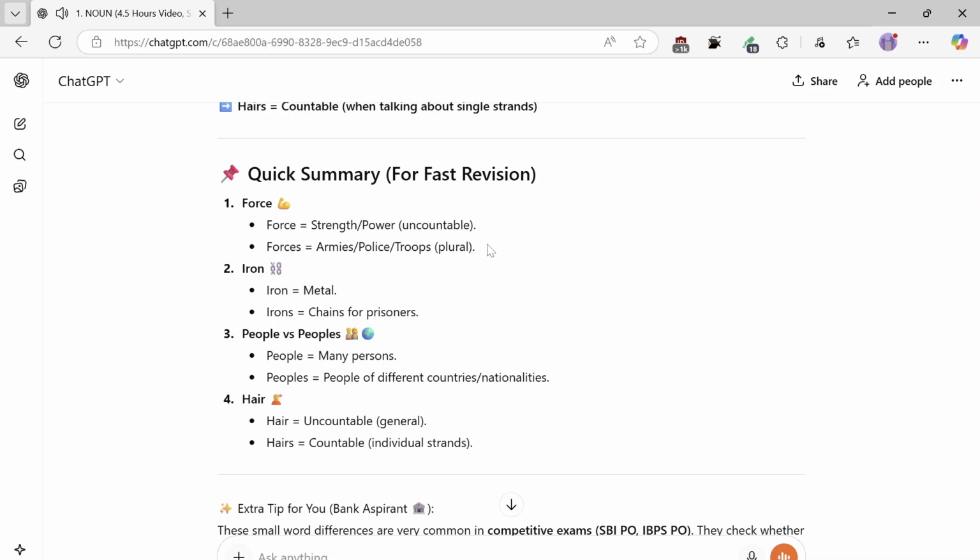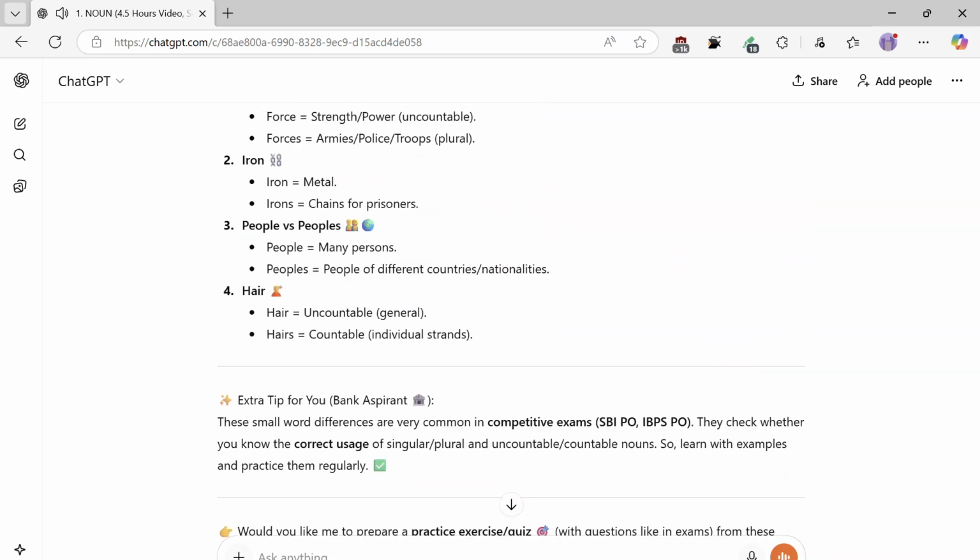3, people versus peoples. People equals many persons. Peoples equals people of different countries, nationalities. 4, hair. Hair equals uncountable, general. Hairs equals countable, individual strands.